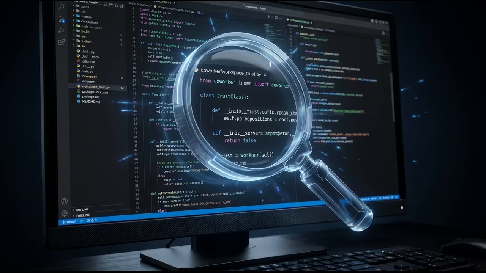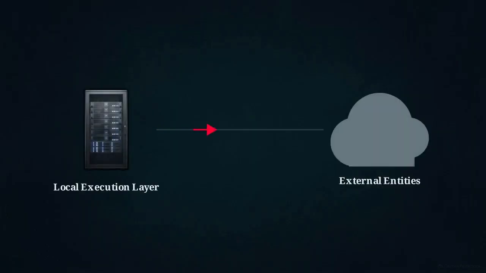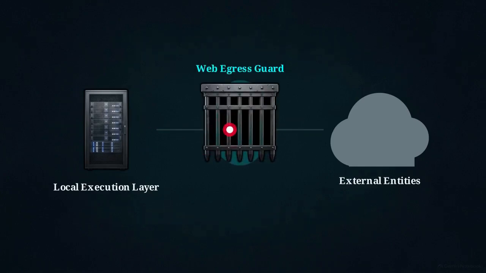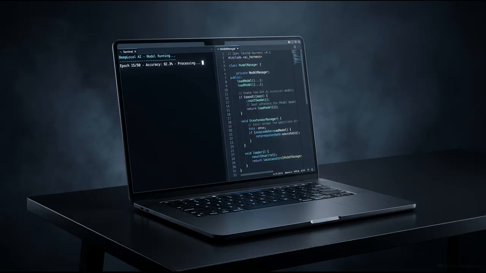OpenWorker resolves this with an execution layer that is 100% open source. Security engineers can inspect every single line of the back-end code. This total transparency guarantees the complete absence of telemetry backdoors, data exfiltration hooks, or hidden call homes to external entities. When you combine refusal-free local models with a fully auditable open-source harness, you reach a new operational equilibrium.